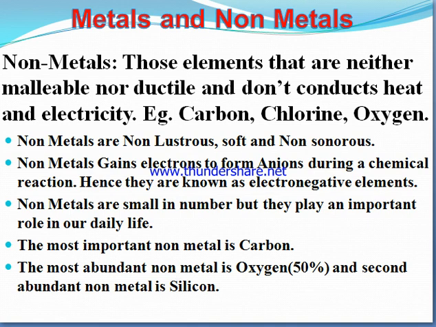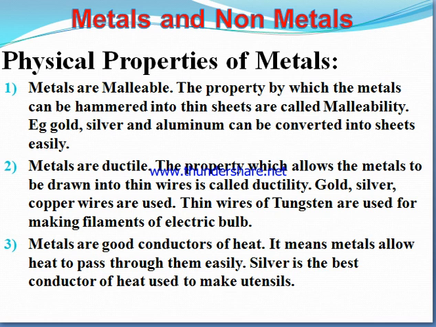So these are the general properties of metals and non-metals. Now, what are the physical properties of metals? Metals are malleable. I already told you about the property by which metals can be hammered into thin sheets; it is known as malleability. Examples are gold, silver, aluminium. Next, metals are ductile. Ductility is the property that allows a metal to be drawn into thin wires. Examples are gold wires, silver wires, copper wires.